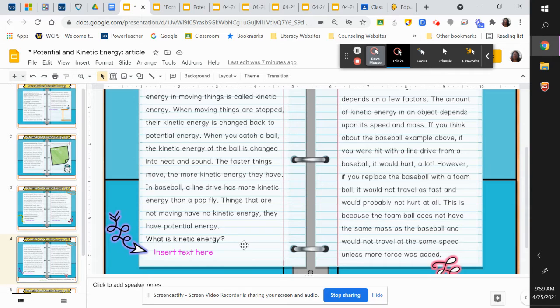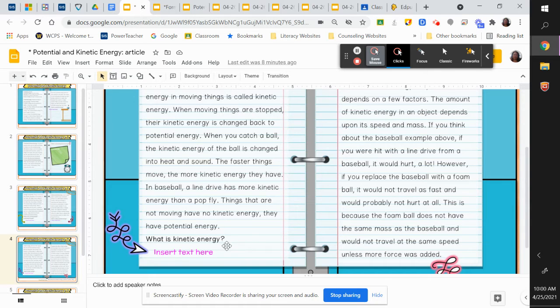A line drive goes very quickly off the bat, makes that sound, and quickly flies into the air. And a line drive usually goes quickly to someone else. Many times they're going to catch that baseball. So it is moving quickly, has more kinetic energy. A pop fly, yes, it's going to hit off that bat, but it's going to slowly go into the air, and it's not moving as fast. Things that are not moving have no kinetic energy. They have potential energy. So if it's not moving, it's potential. If it is moving, it's kinetic energy.